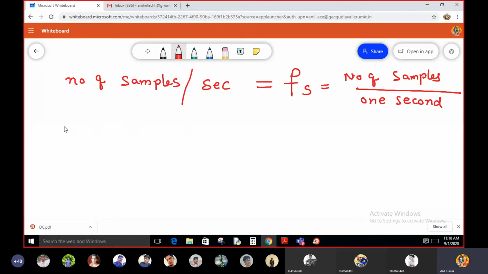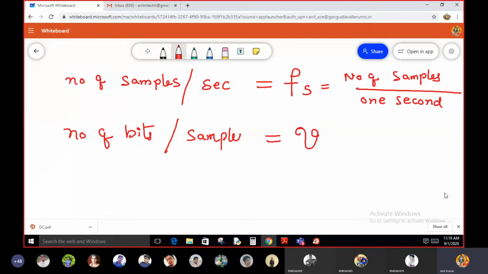And how many bits are used to represent each sample? Number of bits per sample is equal to V number of bits. Okay, you know the number of samples per second, and you also know the number of bits per each sample.